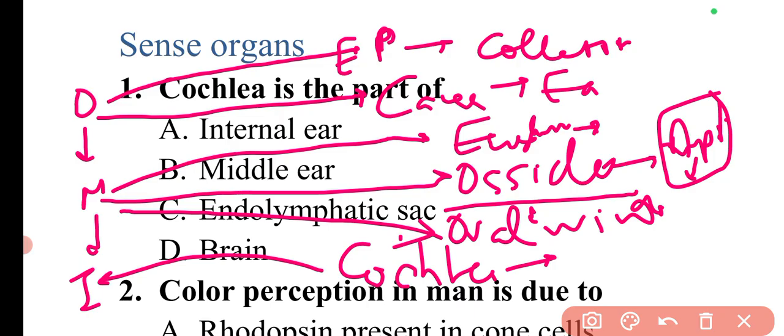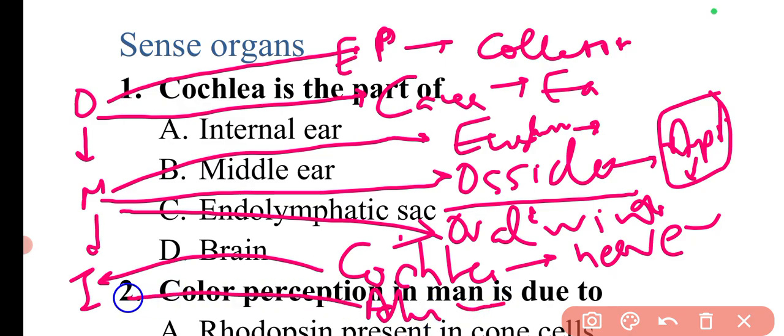Now the function of cochlea is to change these vibrations into nerve impulses. Then there is another part which is auditory nerve. Now auditory nerve is also the part of the inner ear. It simply transfers the nerve impulses to the brain.